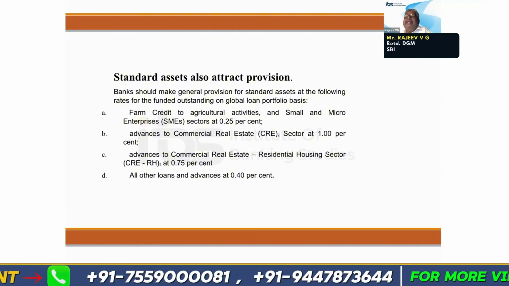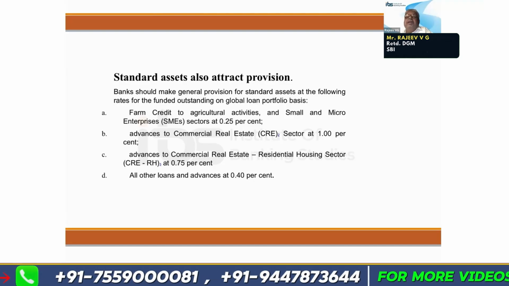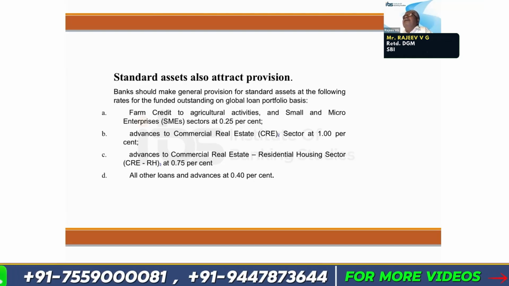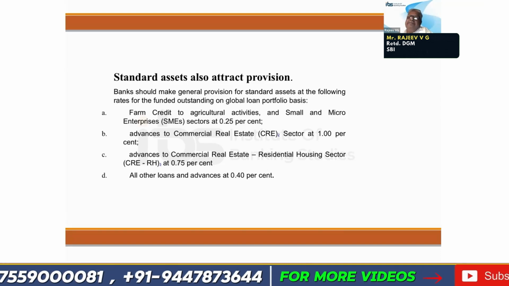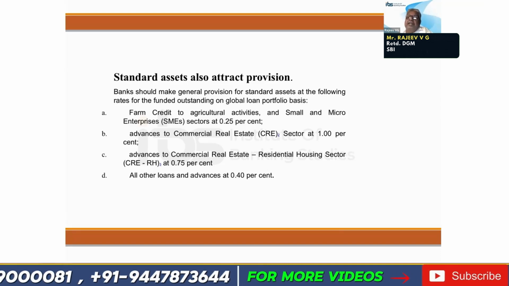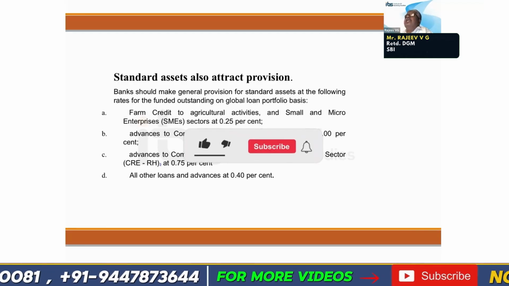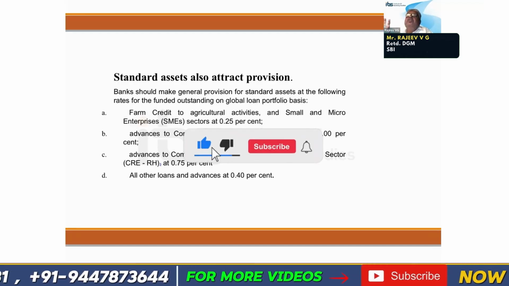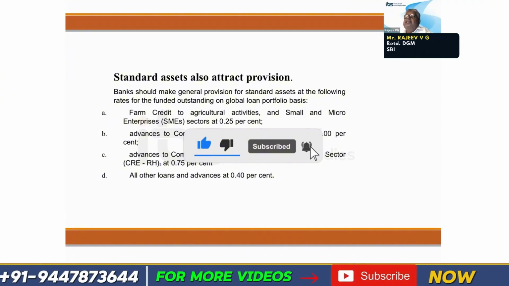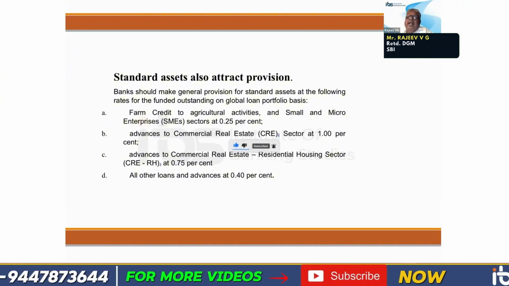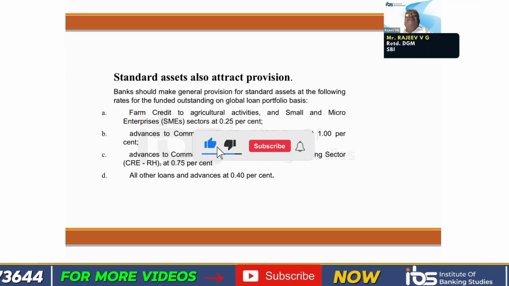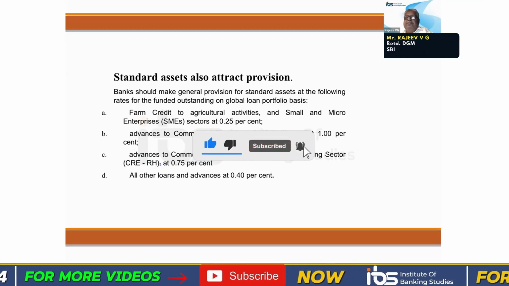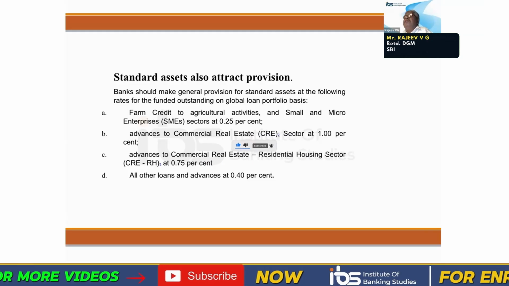For agricultural activities and small and micro enterprises, the percentage of provision for standard asset is 0.25% for the total outstanding. It does not consider the security and other things. Advances to commercial real estate, the percentage is 1. Advances to commercial real estate, when it is given for residential projects, it is 0.75%.